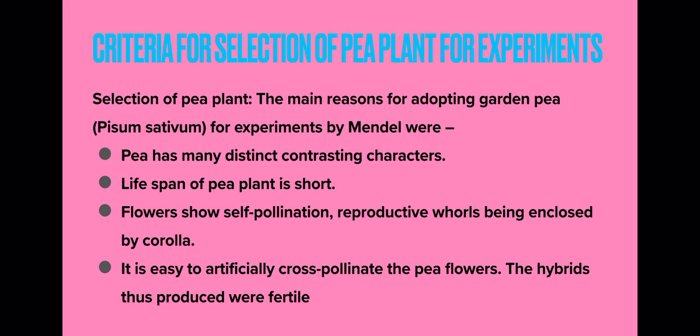If we take a violet flower and self-pollinate it for several generations, then the seeds which we get will be pure line.